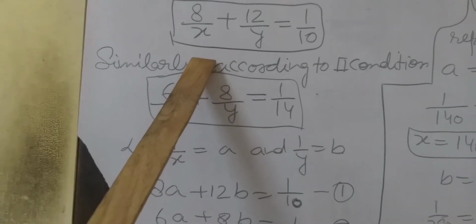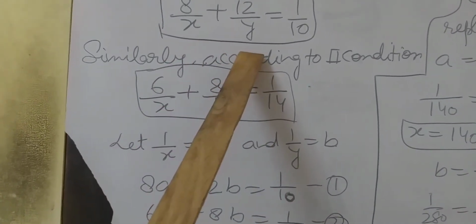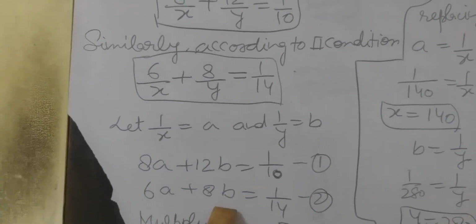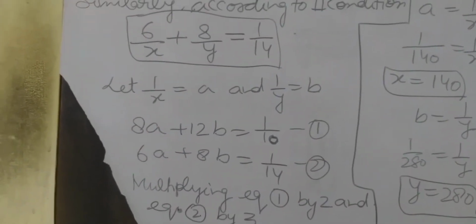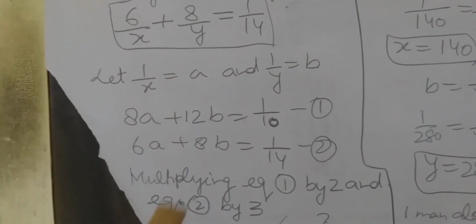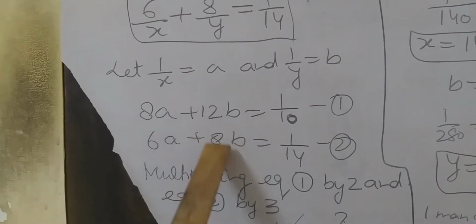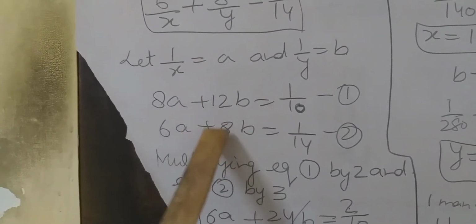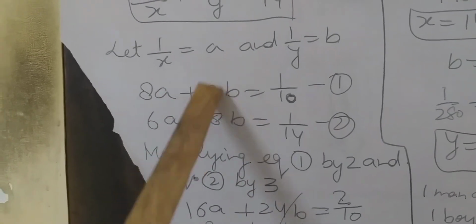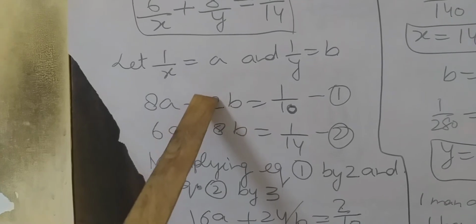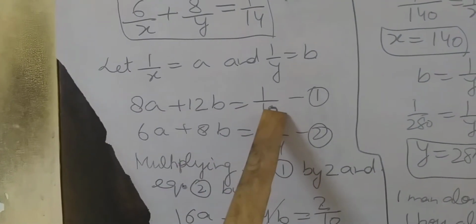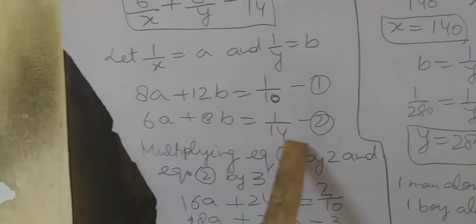So the first equation is 8a plus 12b equals 1 upon 10. And the second equation is 6a plus 8b equals 1 upon 14. Now student, we have to solve these two equations. So I am going to equate the coefficient of b. So 12 upon 8, simplify: 4 threes are 12 and 4 twos are 8. 3 and 2 are coming here. It means the first equation is multiplied by 2 and the second equation is multiplied by 3.